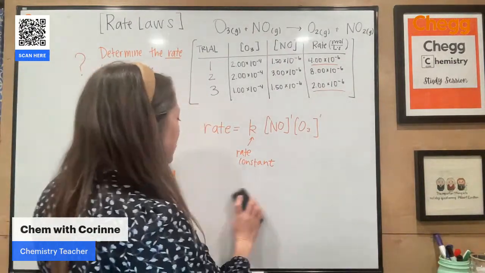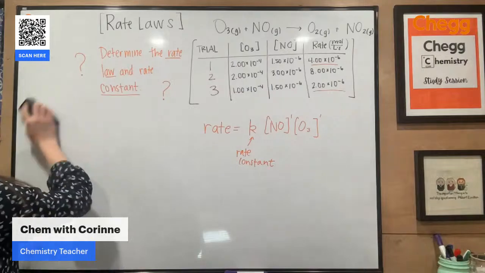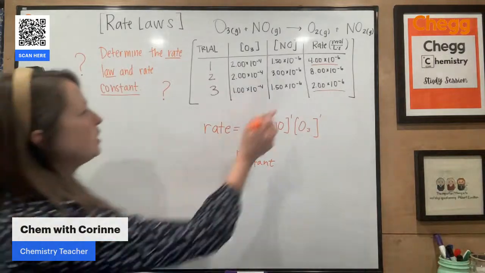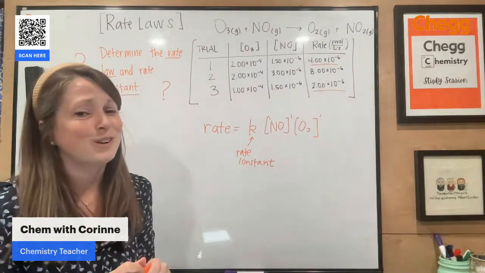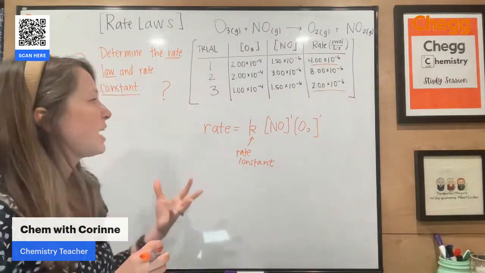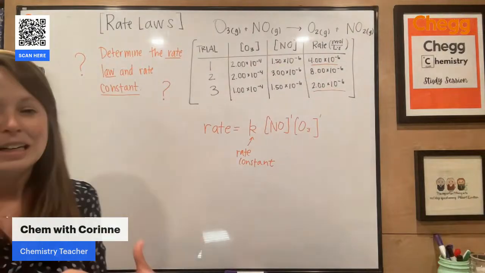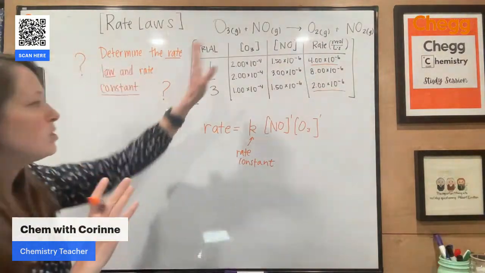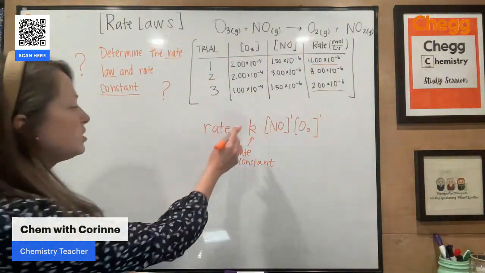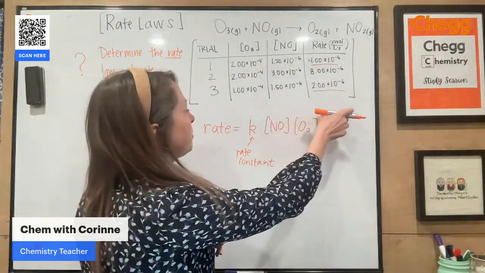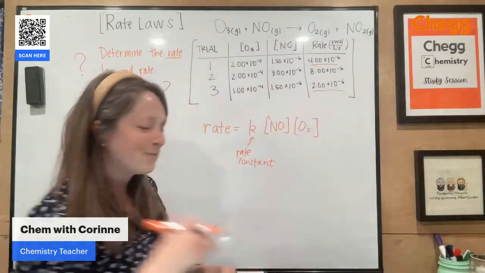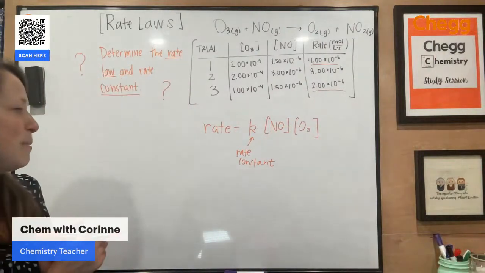Again, I think students get overwhelmed by kinetics and rate laws because you see all of these units and numbers that are typically really small. So when you're looking at numbers in scientific notation, you're like, oh, wait, what is that? Don't even worry about that, okay? We're just plugging in values. So if we want to determine K, I like to do the algebra ahead of time. Sorry, I'm going to erase that because it bothers me to have those ones there. We know there are ones there. We don't need to include them.